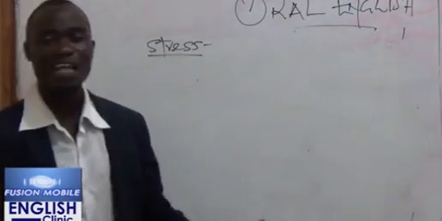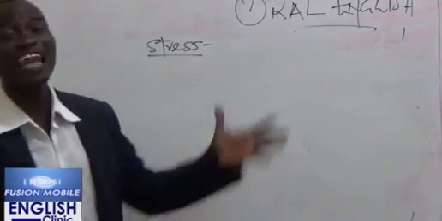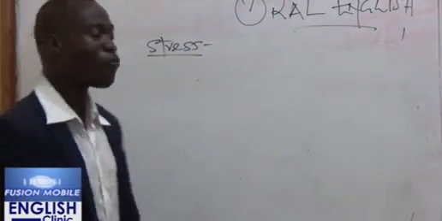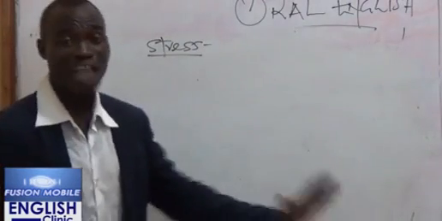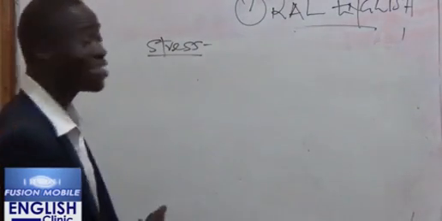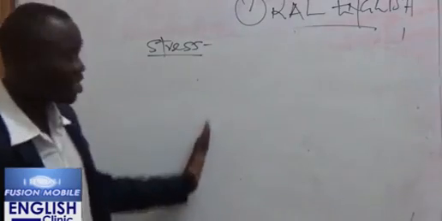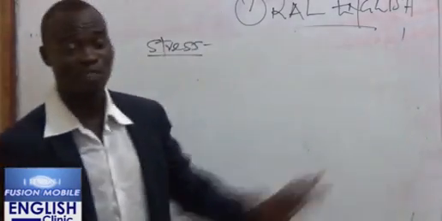The initial syllable may be stressed, the medial syllable may be stressed, or even the last syllable may be stressed. In some languages of the world, we have fixed stress, maybe at the end or at the beginning. But in the English language, any syllable can be stressed: the initial, the medial, or the final syllable.